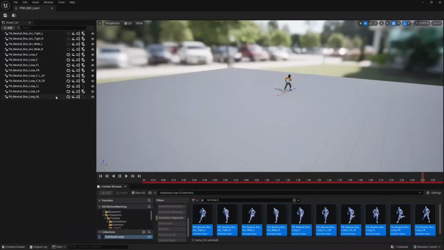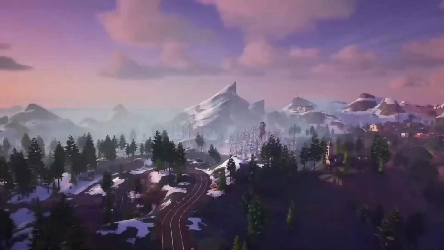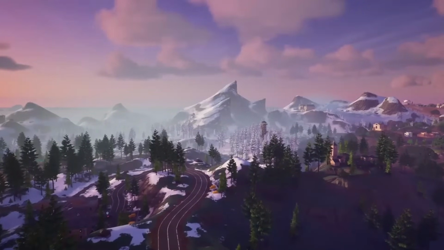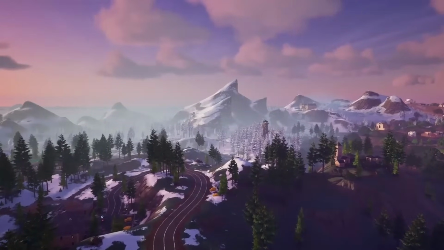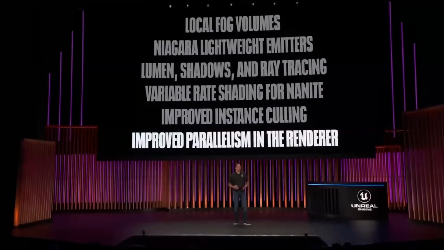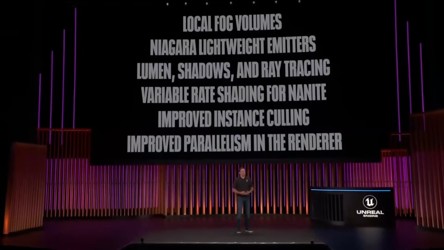Unreal Engine 5.4 also boasts significant improvements in rendering, from breathtaking scenes powered by Nanite Tessellation to enhanced volumetric effects and performance optimizations. The engine is now more efficient than ever. Highlights include faster Lumen shadows, ray tracing enhancements, and a reduction in render thread and GPU times by up to 50 and 25% respectively.